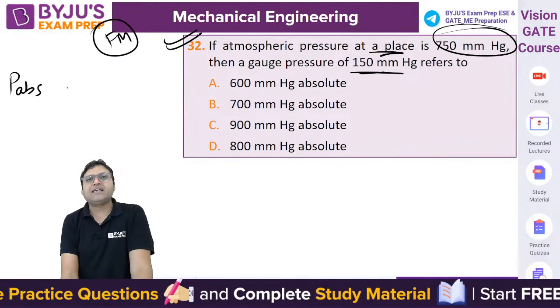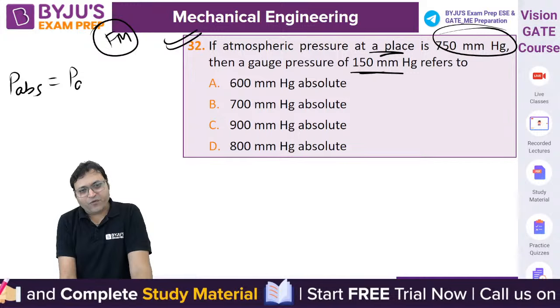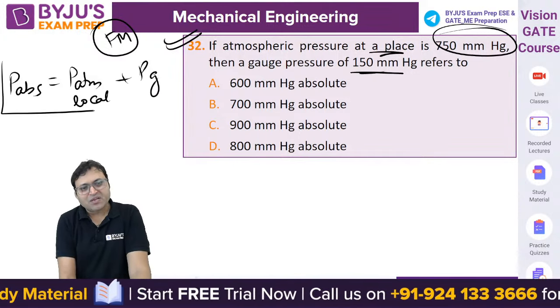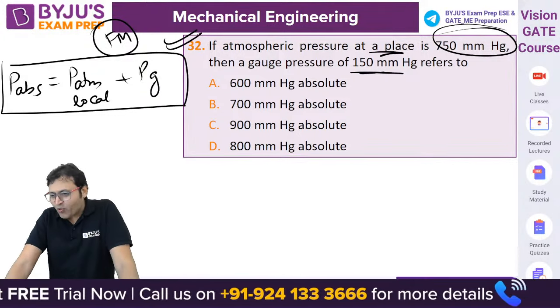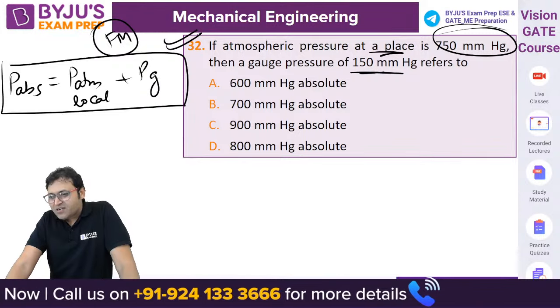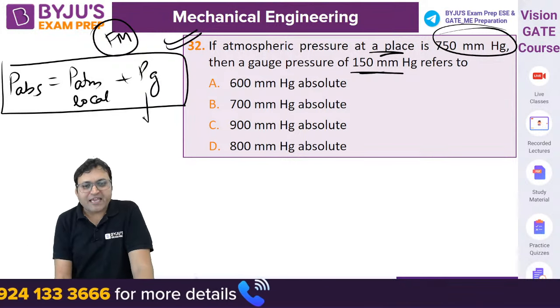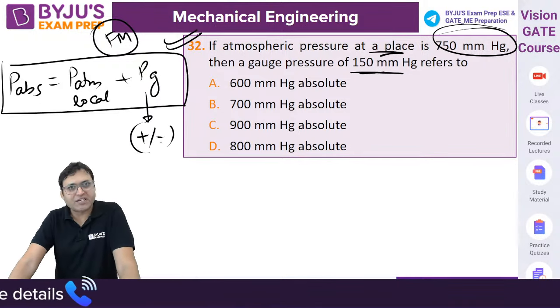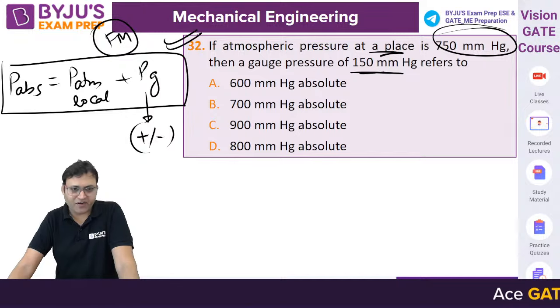Absolute pressure is measured when the reference is absolute zero, which is sum of local atmospheric pressure plus gauge pressure. This is the relation between these three quantities. What will be the answer? Please tell me. Absolute pressure is sum of local atmospheric pressure and gauge pressure. Gauge pressure can be positive or negative. Negative gauge pressure comes when the absolute pressure is less than atmospheric pressure.